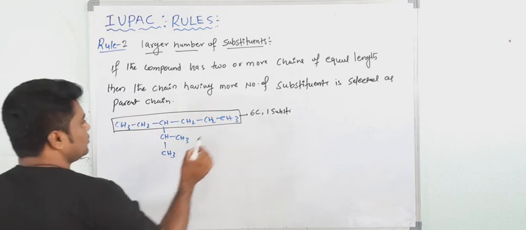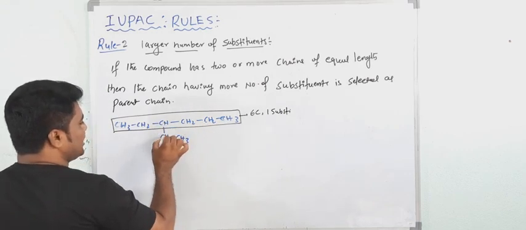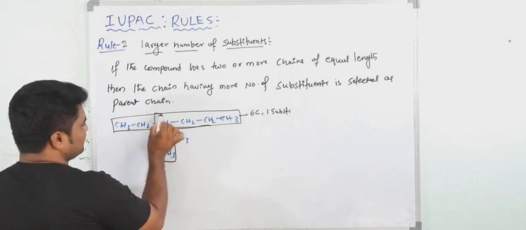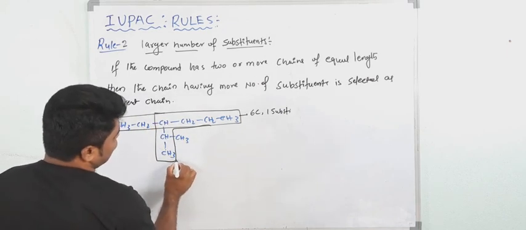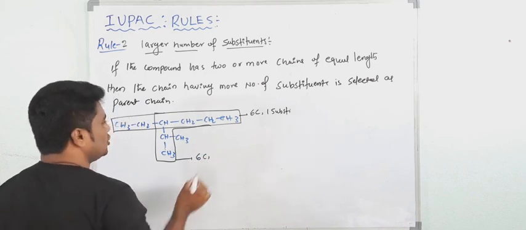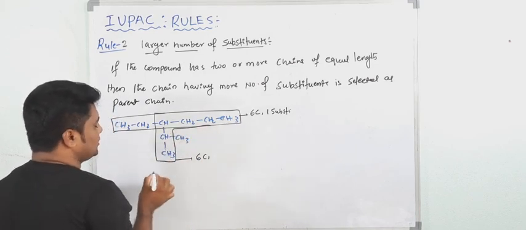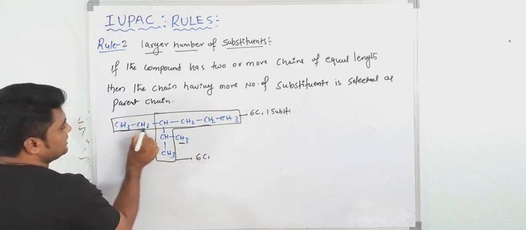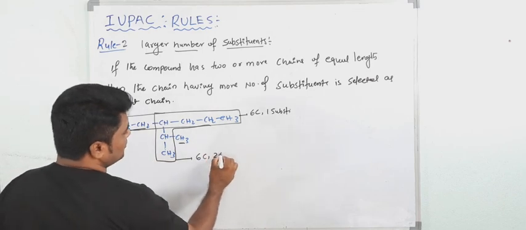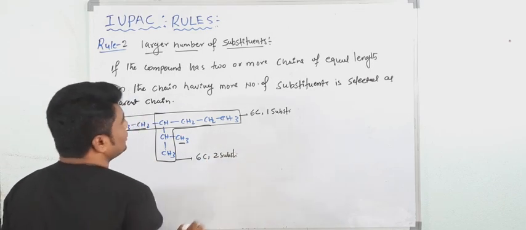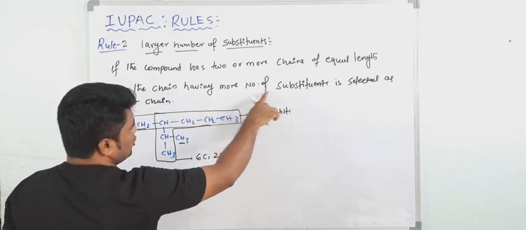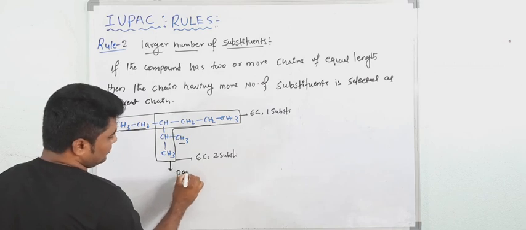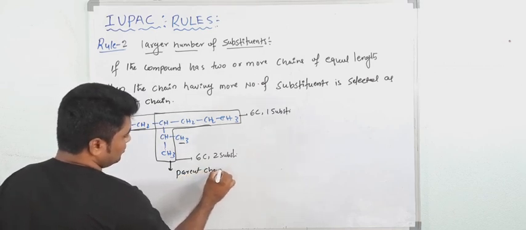Now I will take, for example, 1, 2, 3, 4, 5, 6, and this also has equal carbon atoms. Are you getting my point? So this also contains 6 carbon atoms. Now if you take this branched one as a parent chain, how many substituents are you getting? See, this methyl is one substituent. This ethyl is also one substituent. Here you are getting 2 substituents. So this chain has the more number of substituents, so it is selected as the parent chain.